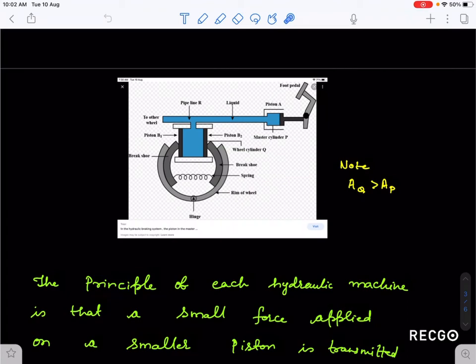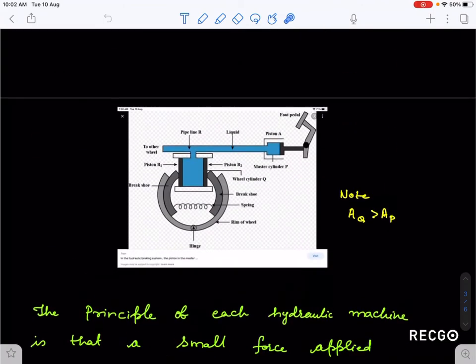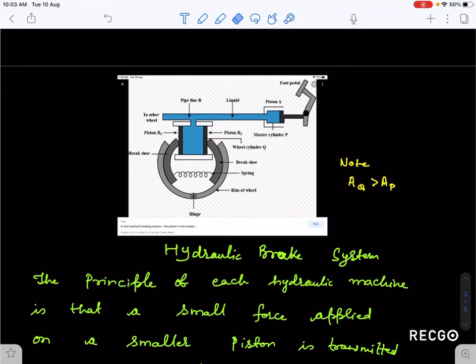In order to understand, we have to understand the construction of this hydraulic brake system. This is your hydraulic brake system. So I am writing here, hydraulic brake system. In order to understand this, we have to understand the construction part first, and then we will go to the working principle of this.